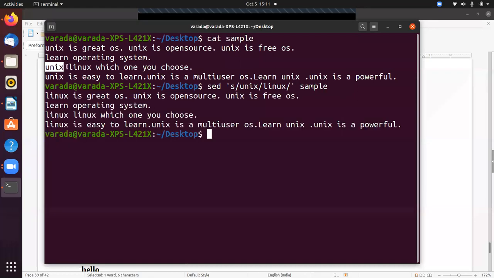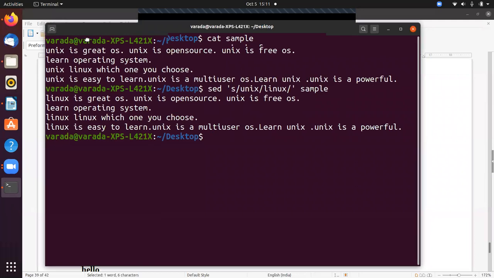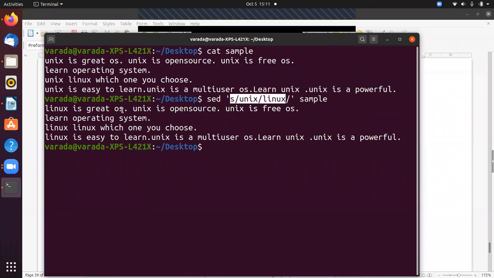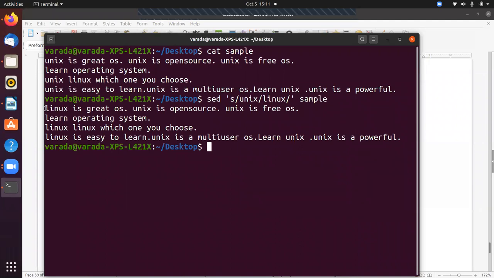Okay, so now if you observe, what is the content in the file? The content in the file is Unix is great OS, but here we are giving substitution. So the Unix words are replaced with Linux. In every line, the first one, Unix is great OS, is changed to Linux is great OS.